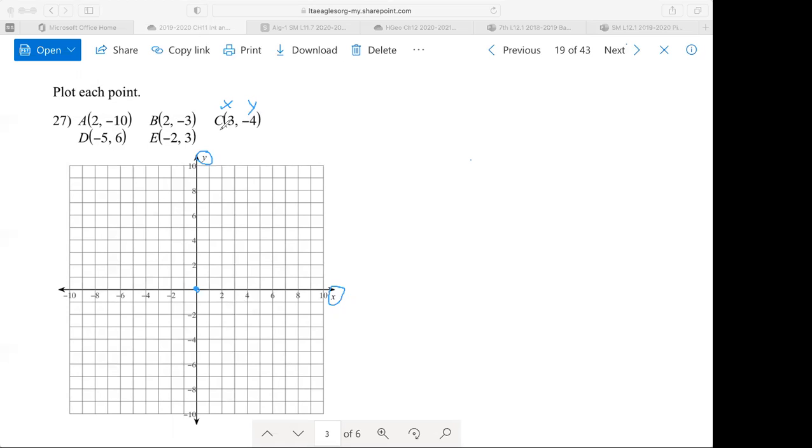So when we graph point C here, it says on the X number line, we need to go to +3. So positive is to the right. I'm going to put a little dot here just for keeping, but you don't need to put a dot when you're actually doing this. I'm over here at 3 on the X axis, and then it says for the Y value, I need to go to -4. -4, 4 tick marks below the origin. I should probably do that in a different color. Final position is right here. And then make sure you label point C.